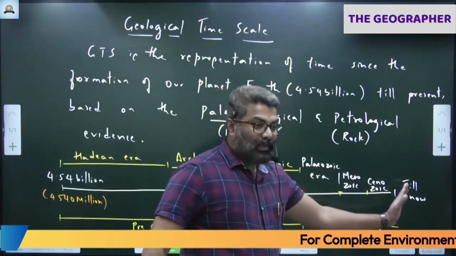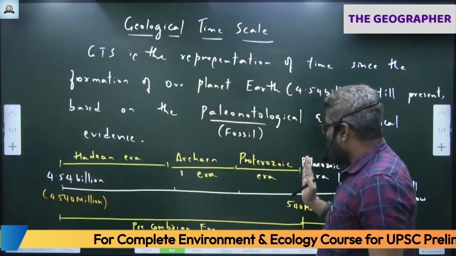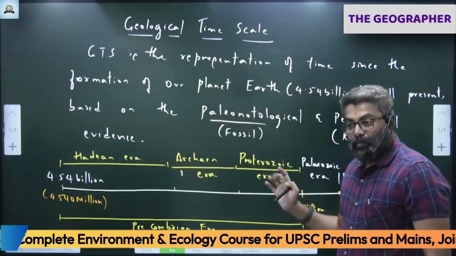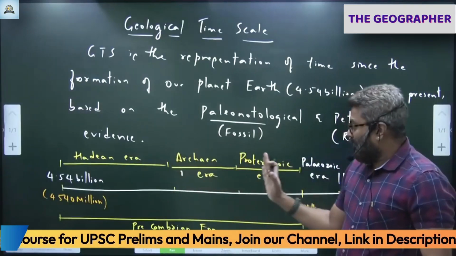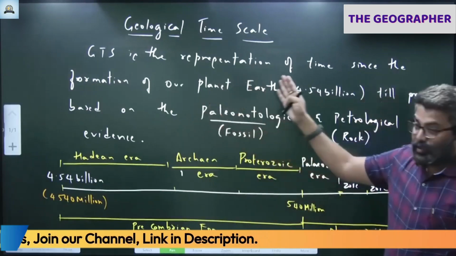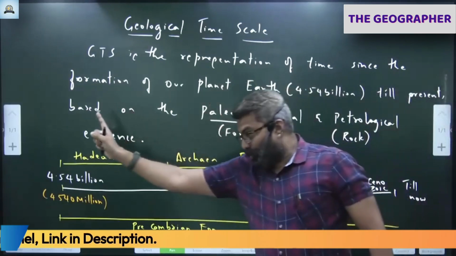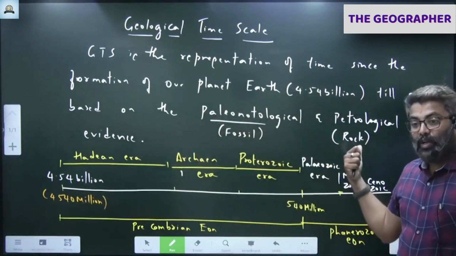Most of the period of earth is very long, and we don't have much evidence, so we are mentioning whatever we know as of now. So the geological time scale is a representation of time from formation of earth till now, based on fossil evidence and rock evidence.